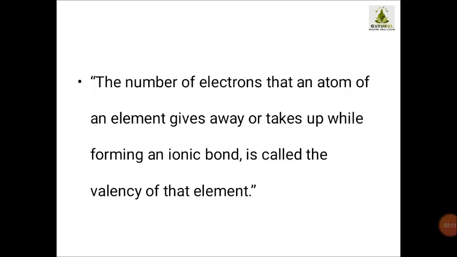But children, one thing you should always keep in mind: when we are speaking about the term valency, definitely the bond will be only and only an ionic bond. You are not going to have give and take in a covalent bond; rather, you will be sharing the electrons when you form a covalent bond. This you already know, but I have revised it so that your concepts will be more clear.